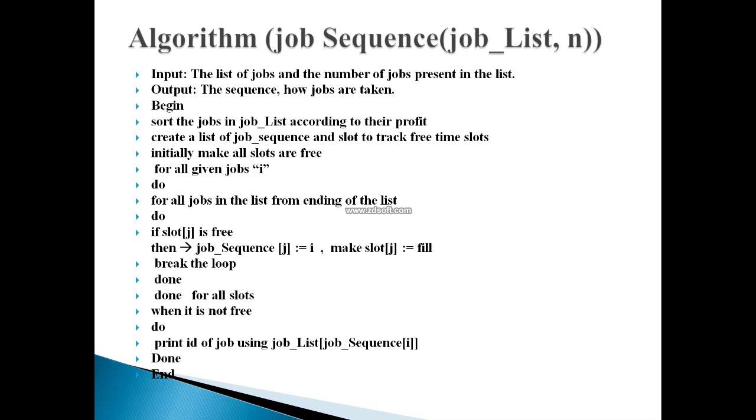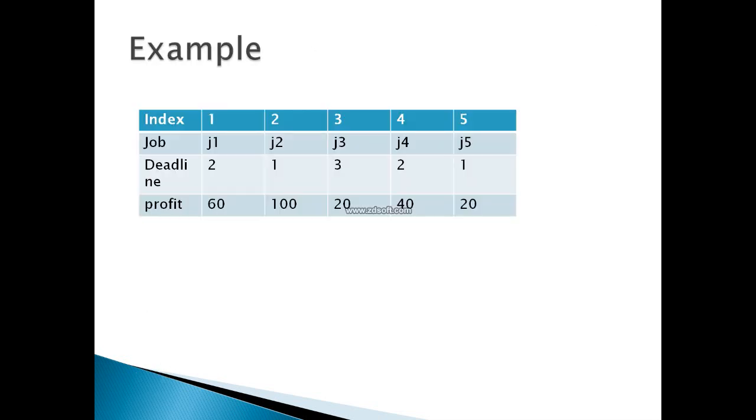Okay, so in this manner we will assign all the jobs a particular time slot, a particular time limit, which means the deadline of the job. According to the deadline of the job, we are going to give a time slot to each and every job, as the value of the time slot is equal to the deadline of the job. Here I have taken one example to show how it actually works.